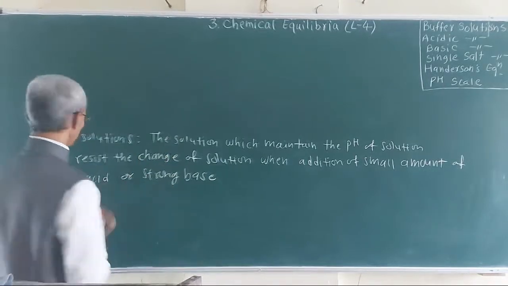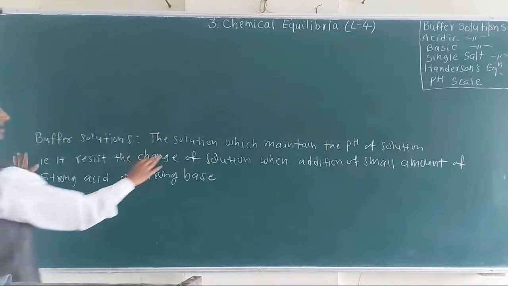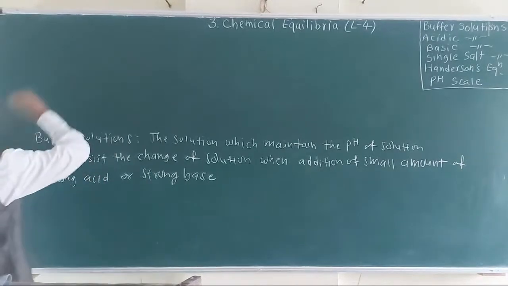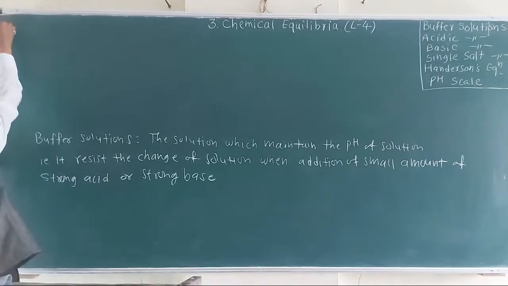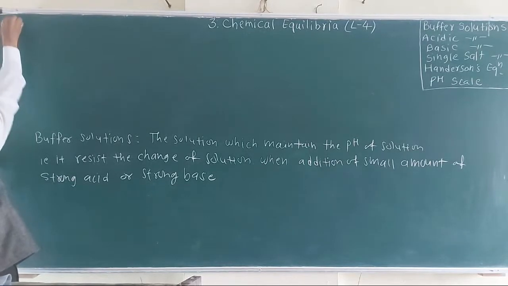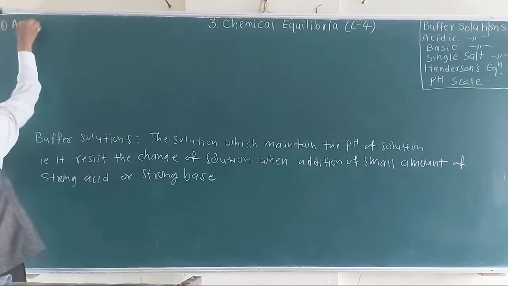Okay, so if you consider their types, there are acidic buffers.